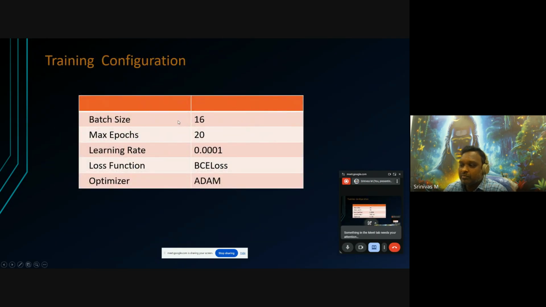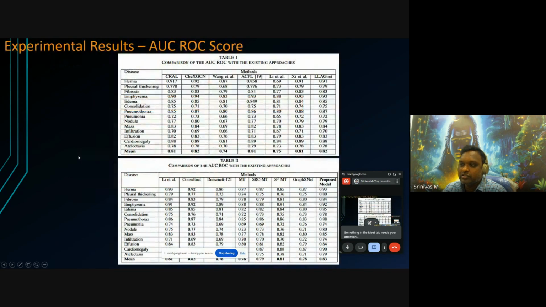Here we are using different parameters. The batch size is 16, the maximum number of epochs is 20, and the learning rate is 0.001. We are using binary cross entropy loss as the loss function, and the optimizer is the Adam optimizer in this case. These are the training parameters we set.